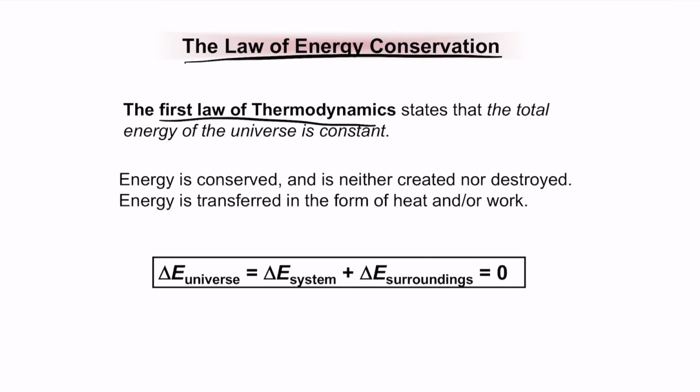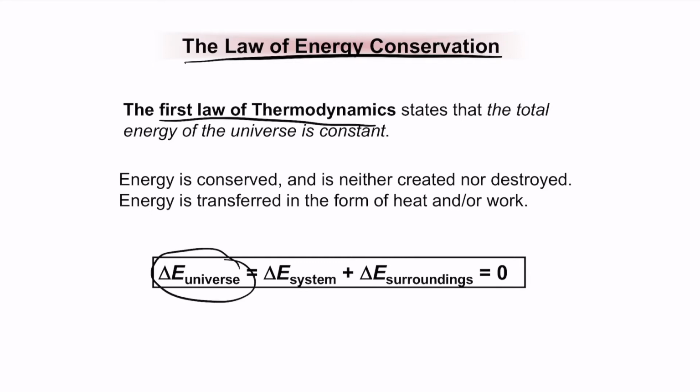So the first law of thermodynamics basically states that the total energy of the universe is always constant, which means that the energy is conserved, and it is neither created nor destroyed. So we cannot create energy, we cannot destroy energy, but it only changes its form from one form to another form. So it only changes its state from one form to the other form.